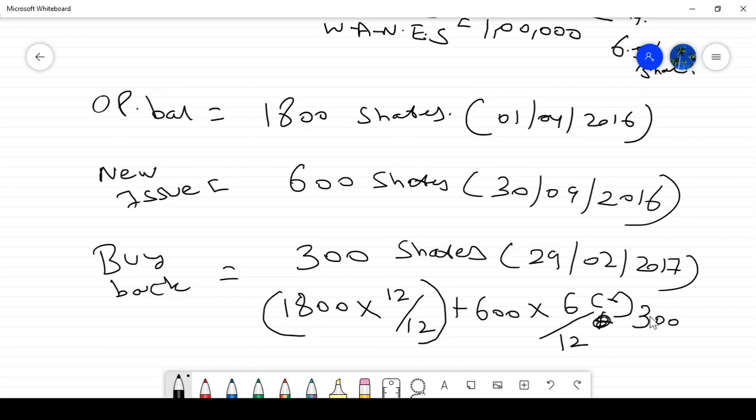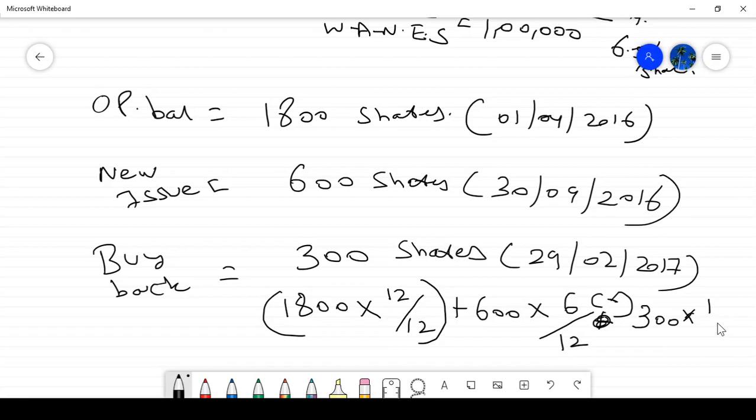February only it is bought back. That means for these 300 shares, the shareholder money is not there in the company for only 1 month, that is 1 bar 12. Do you understand what I am saying? In the first case, 1800 into 12 bar 12. The shareholders' money is kept fully throughout the year, that is the assumption.